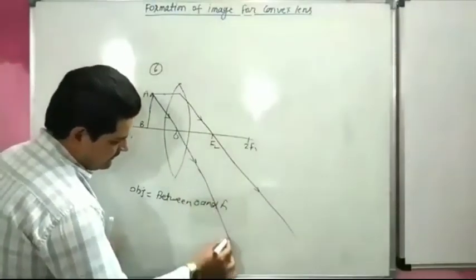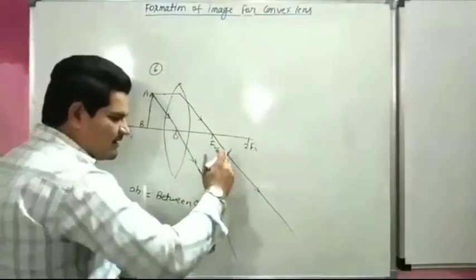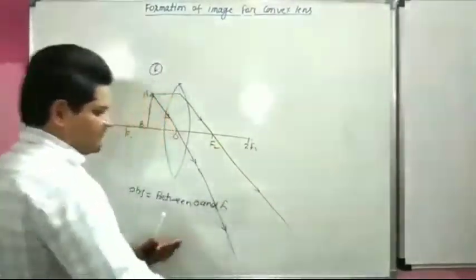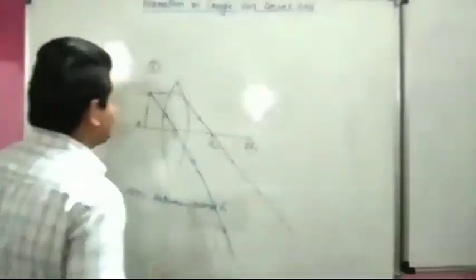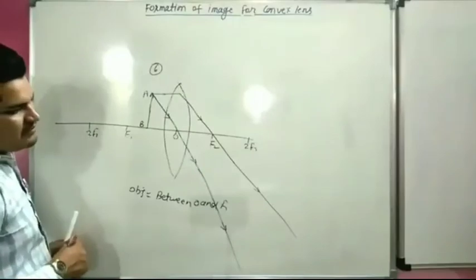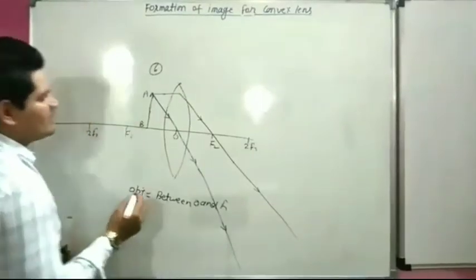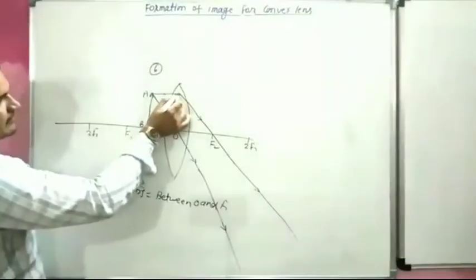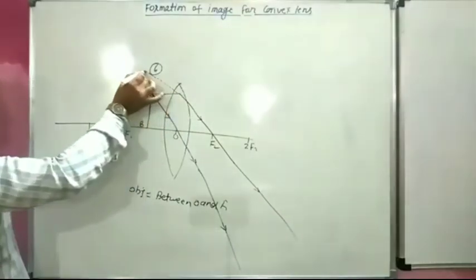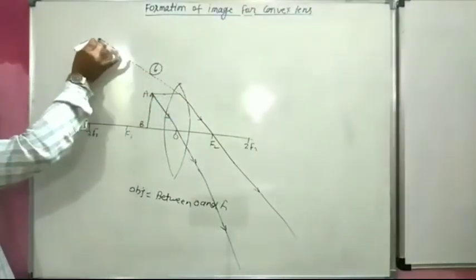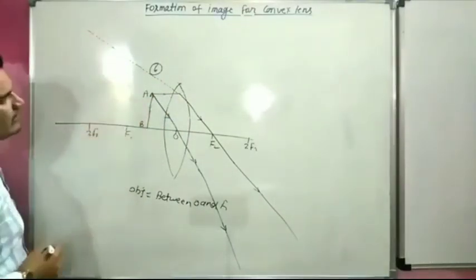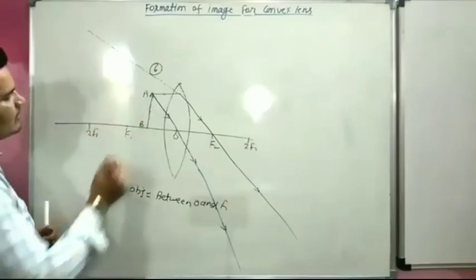They are diverging, going away from each other. So we have to extend both the rays behind.